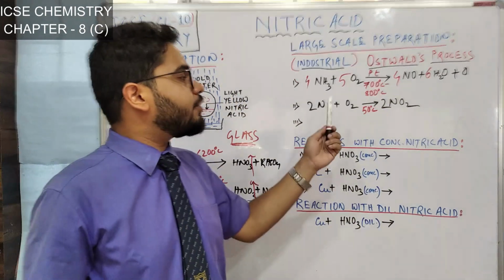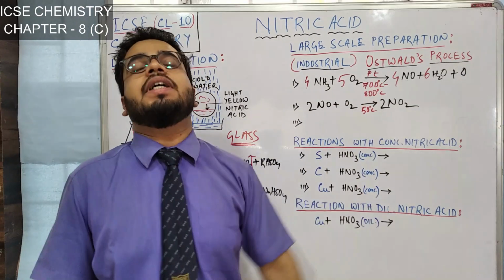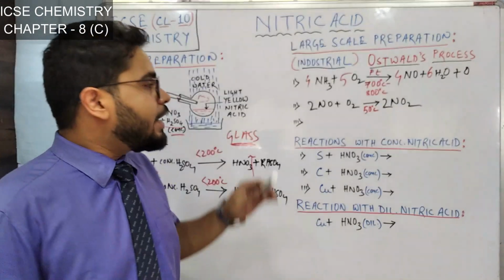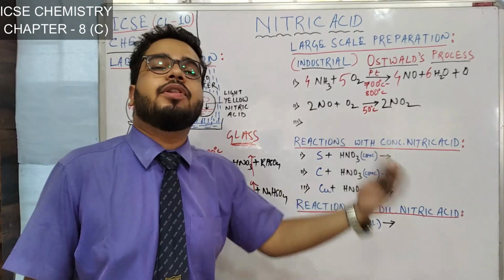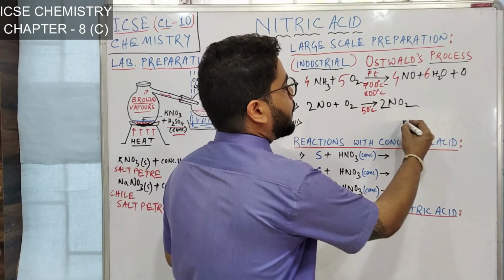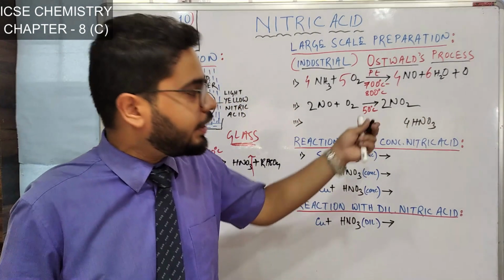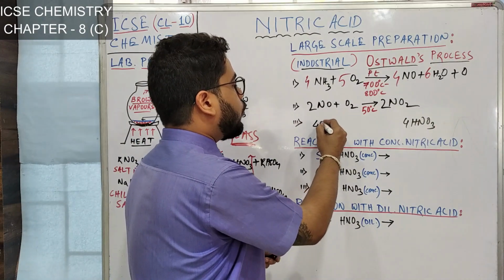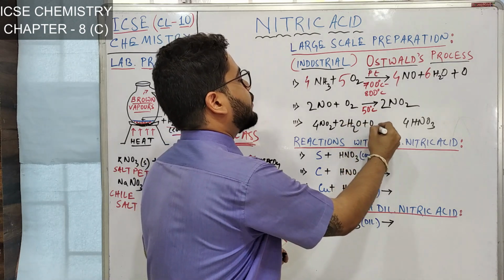So in the second step, what we have done? We have converted this nitric oxide to nitrogen dioxide. Now, let's come to the third step. You have seen how nitrogen dioxide is produced by the decomposition of nitric acid. You have taken 4 nitric acid. I have started the discussion of this chapter with this reaction. 4 nitric acid decomposed to give 4NO2 plus 2H2O and oxygen.